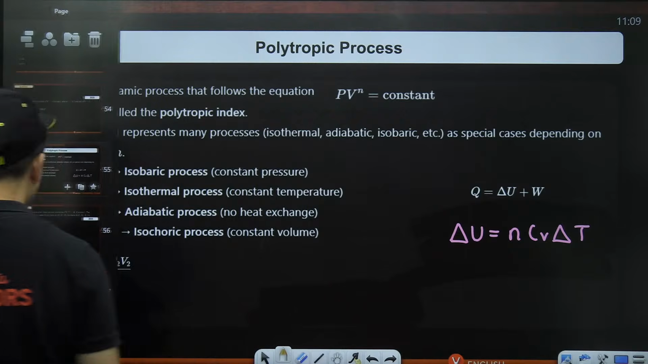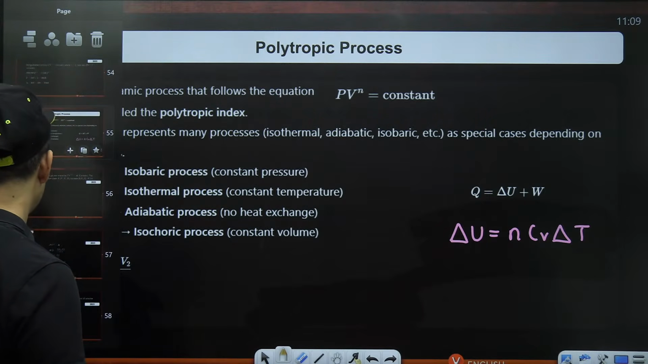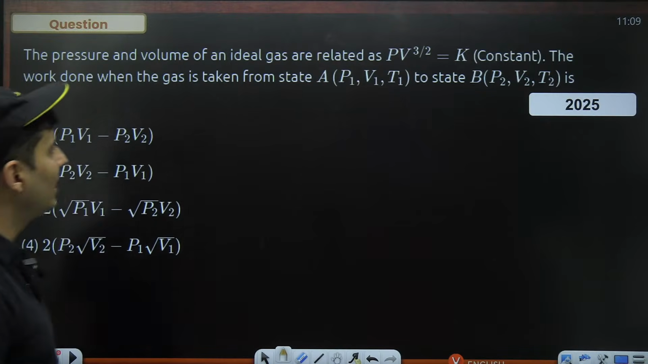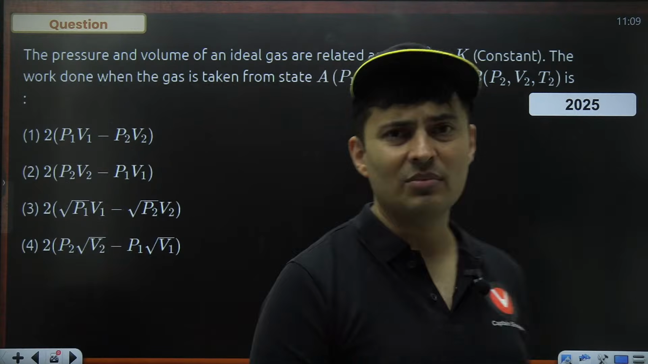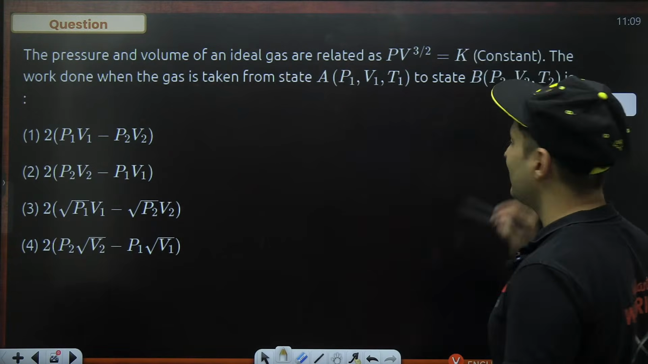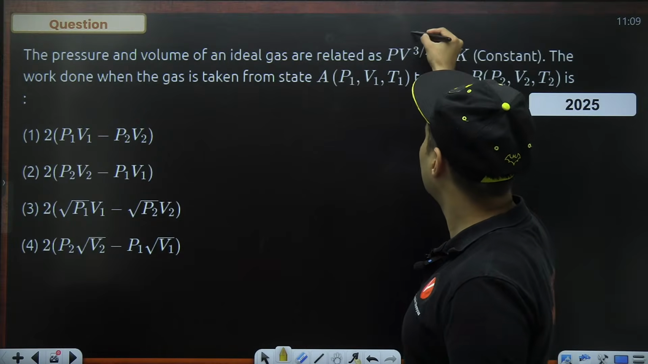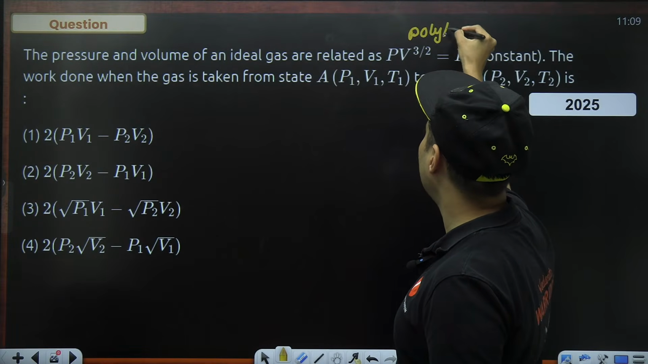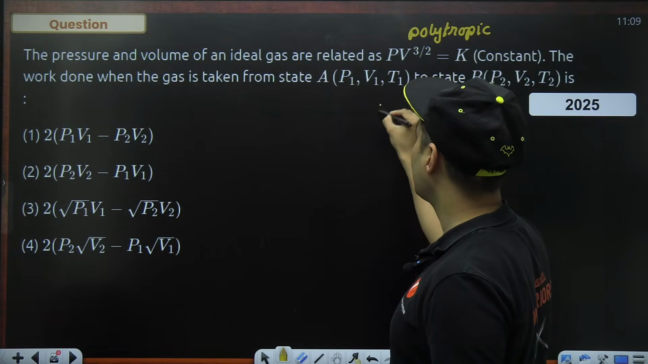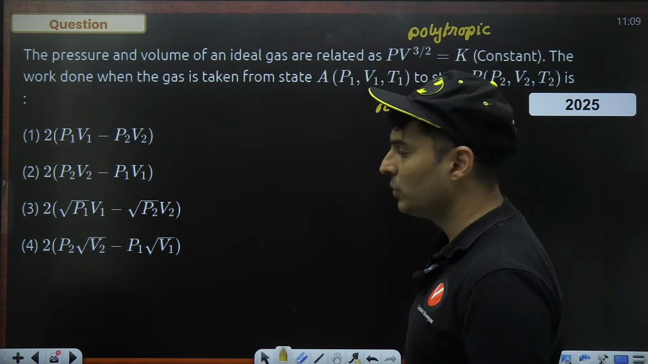Okay, great. So let's see if you can figure out one of that kind of questions. The pressure and the volume are related by PV raised to 3 by 2 is some constant. The work done when the gas is taken from this state to this state is how much? Simple, easy peasy question. This is first of all a polytropic process because PV raised to something is constant. Here n is 3 by 2. That power is 3 by 2.